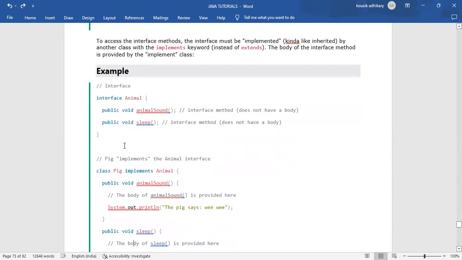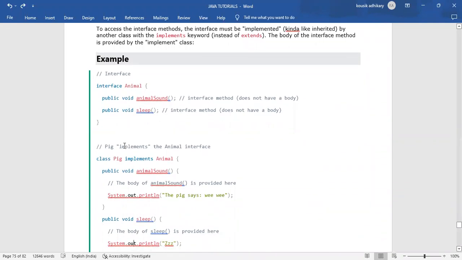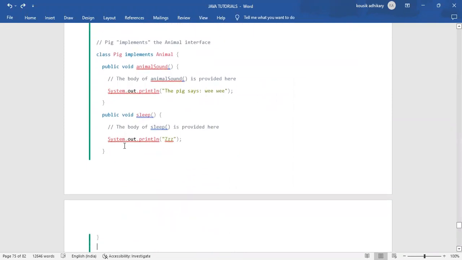Interface Animal, public void animalSound, that interface method doesn't have any body. Public void sleep is also an interface method.